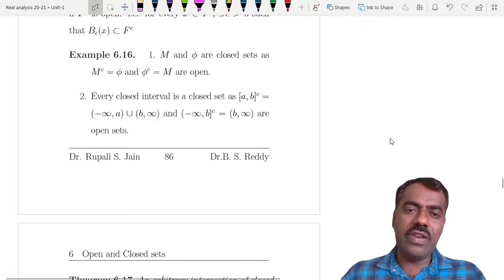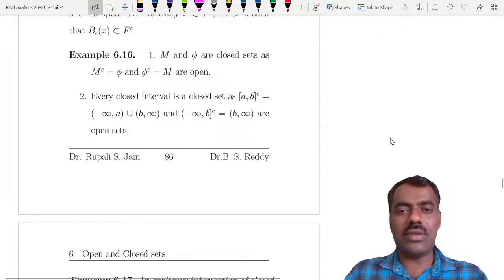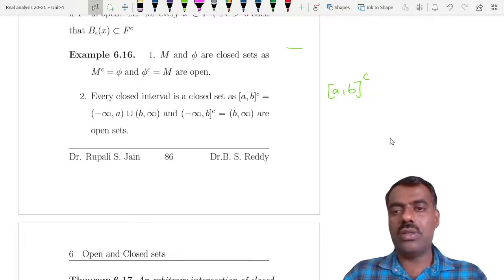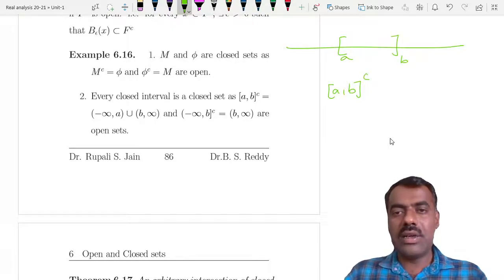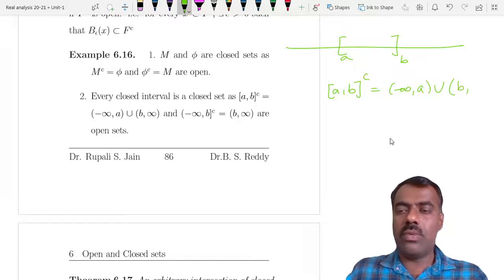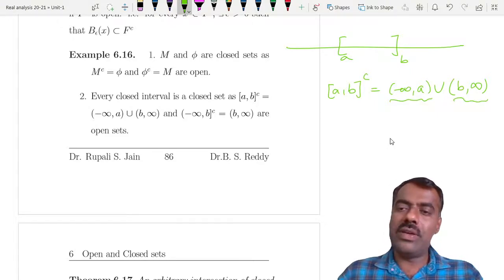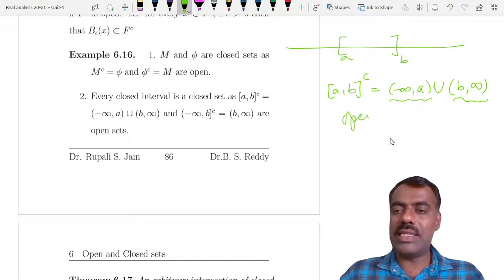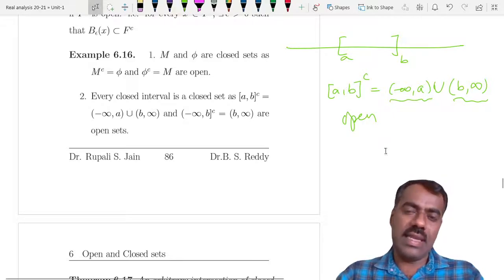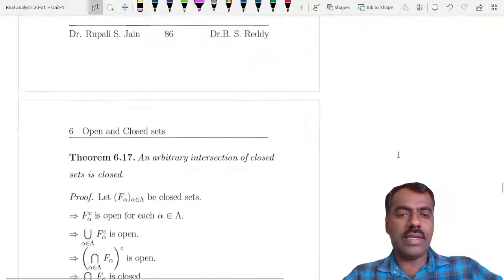Every closed interval [a, b] is closed, because its complement is (minus infinity, a) union (b, infinity). We know each of these is an open set, and a union of open sets is open, so [a, b] is closed.